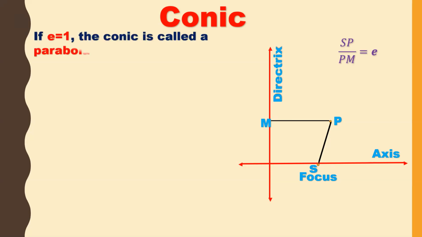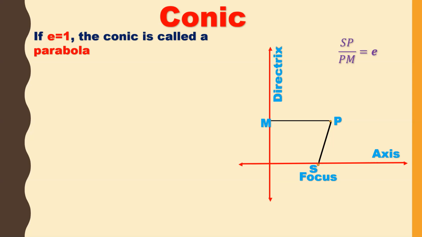Now let us see how we get different types of conic. It depends on E. What is E? E is the eccentricity, which is the ratio of SP and PM. So E decides which type of conic it is.